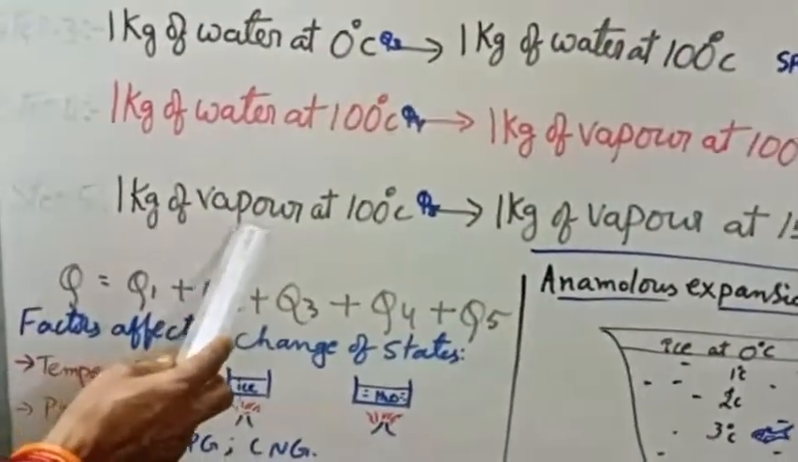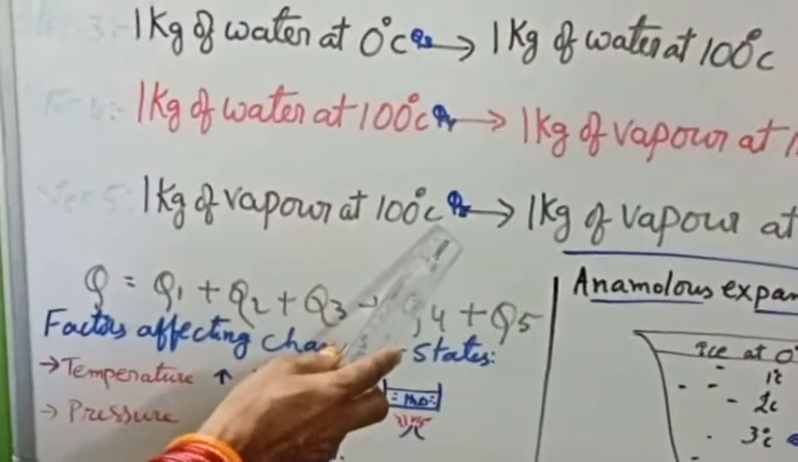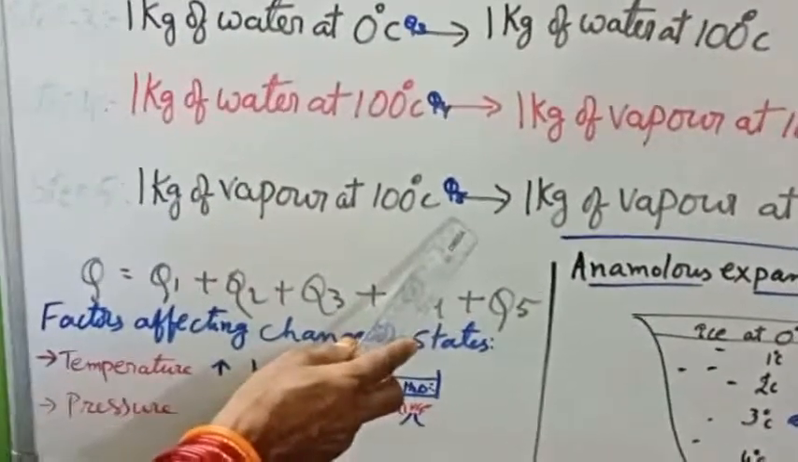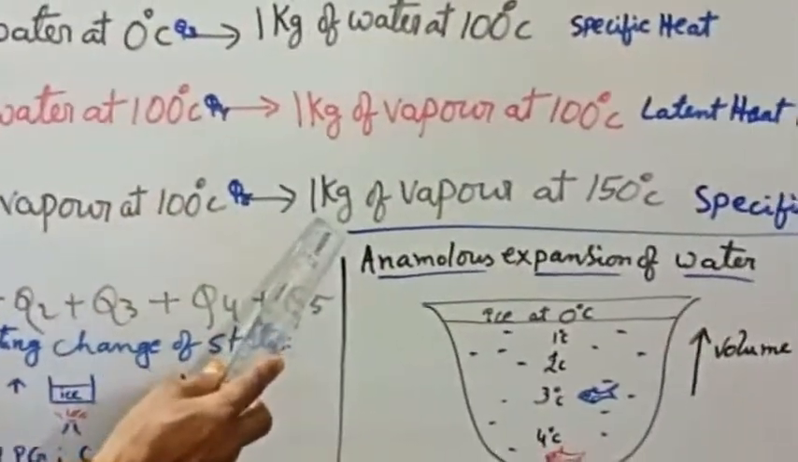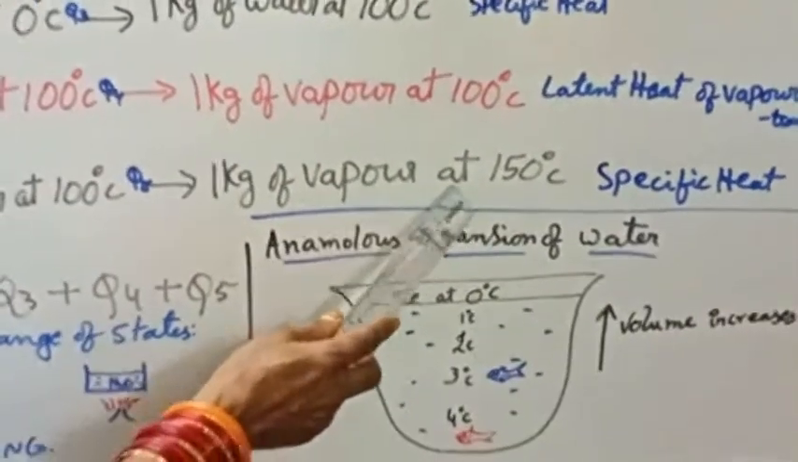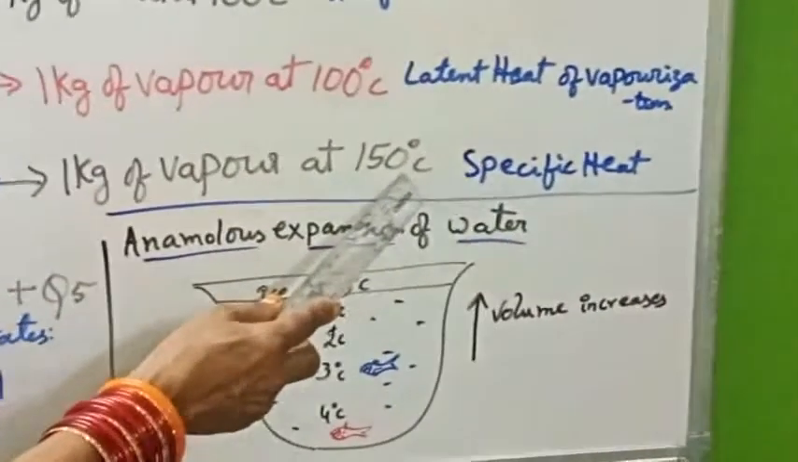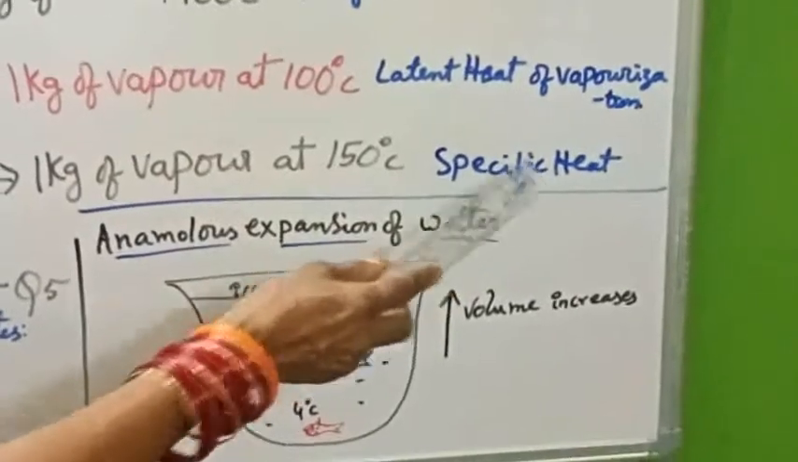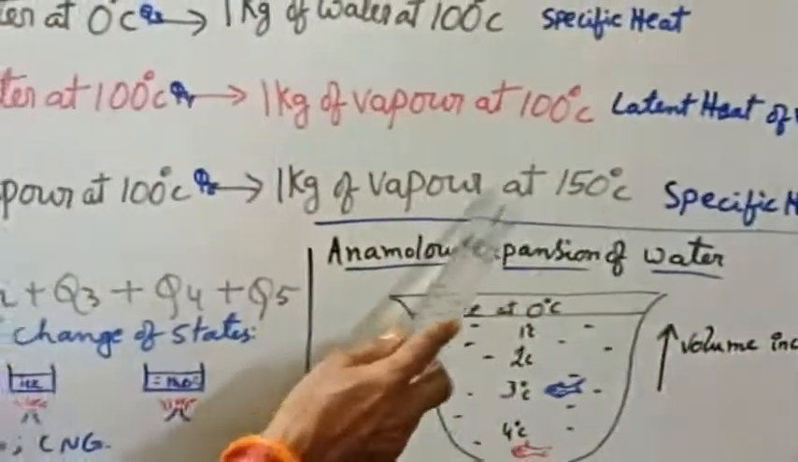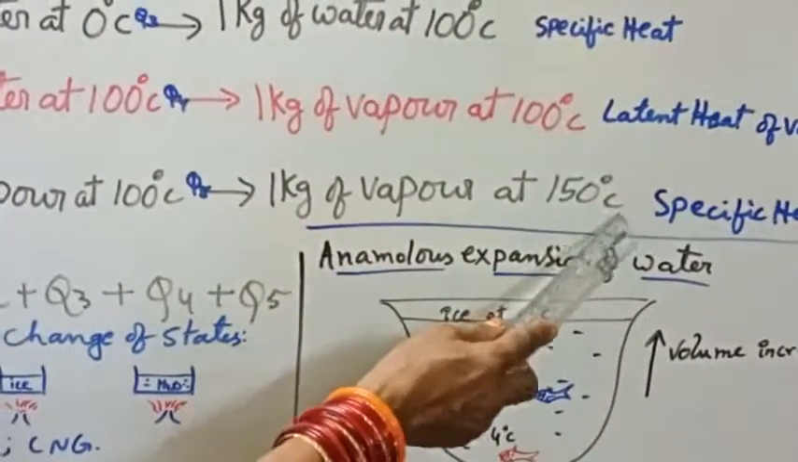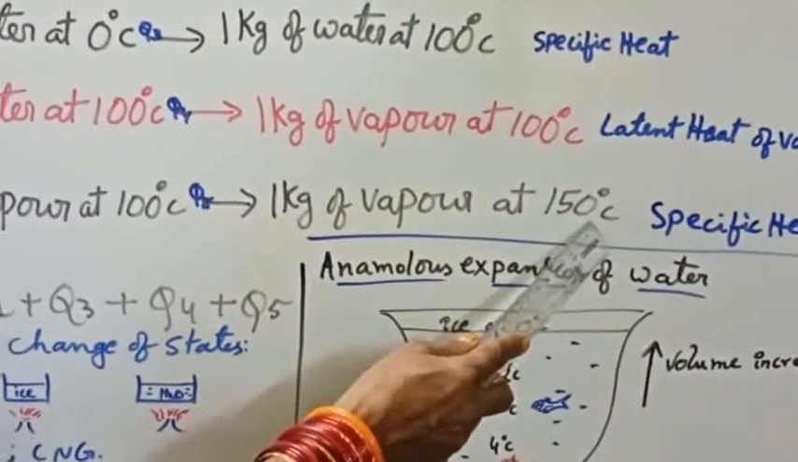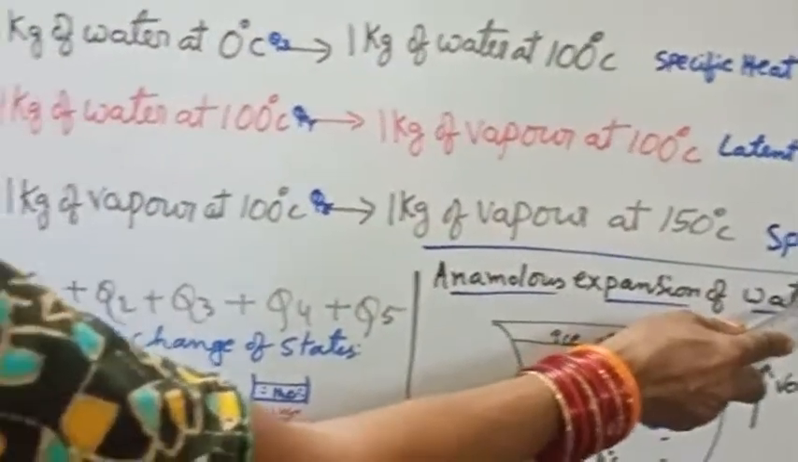In step 5, 1 kg of vapor at 100 degrees Celsius, by utilizing some heat energy, will be converted into 1 kg of vapor at 150 degrees Celsius. So here again specific heat, a raise of 50 degrees Celsius from 100 degrees to 150 is needed. So a raise in molecular movement is needed. That is why specific heat is utilized.